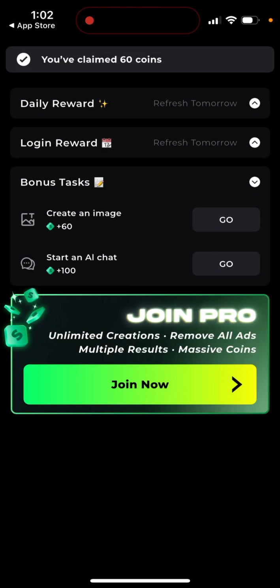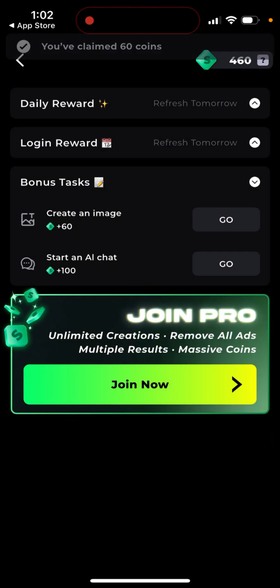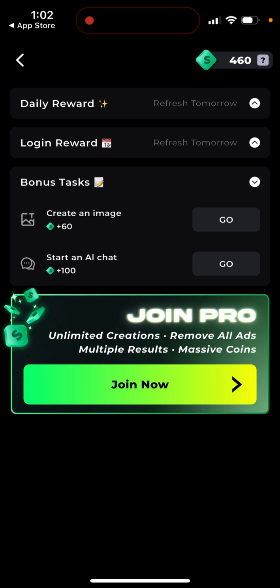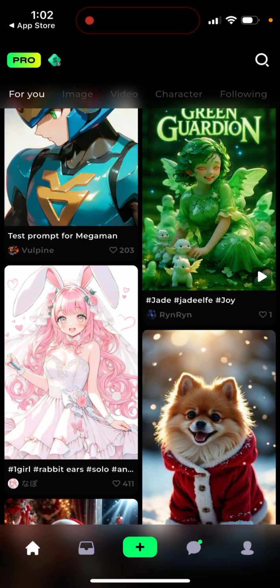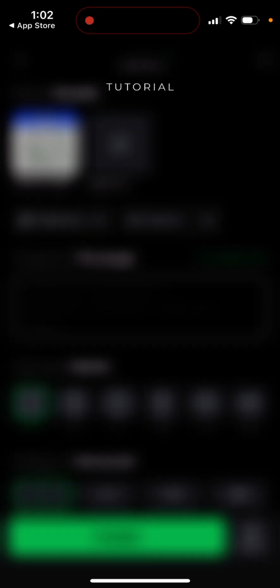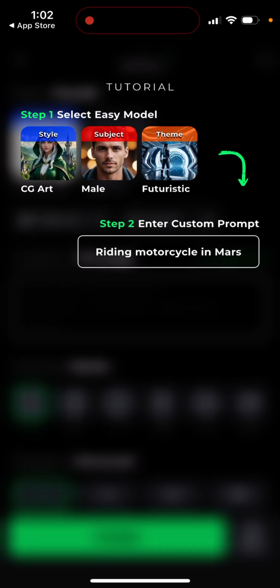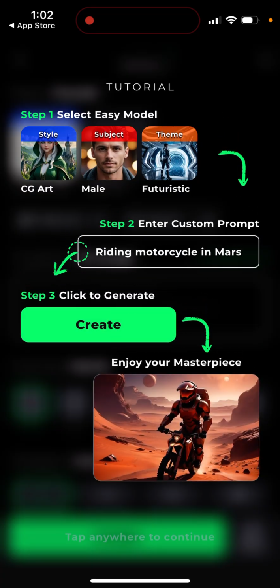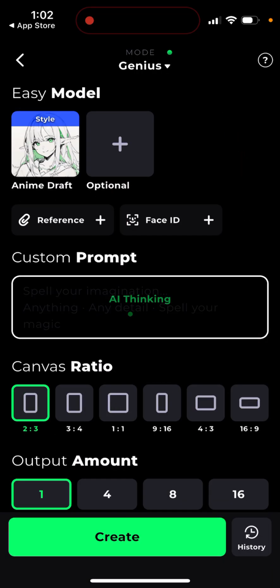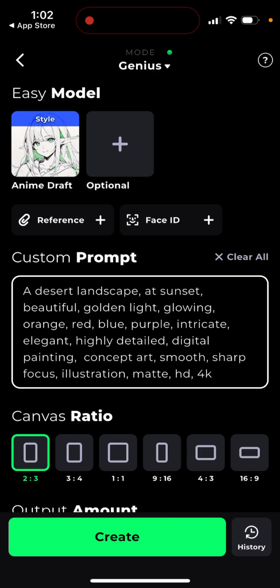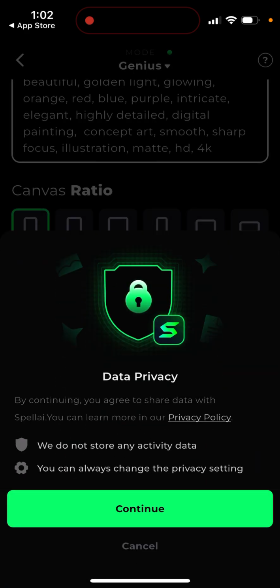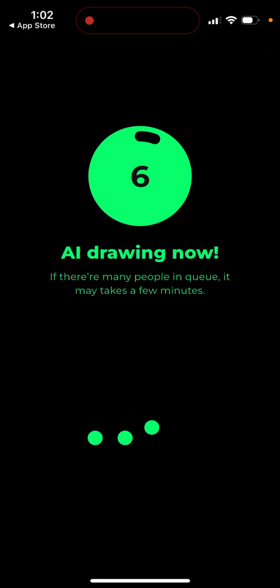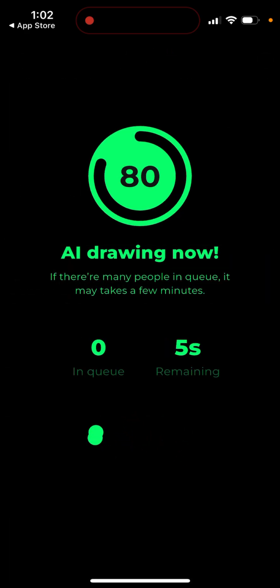Daily reward, you can just claim it, and then you can just refresh tomorrow, create an image, start AI chat, and then you can just get a lot of these coins. And then you can just surprise me. There you can also add some reference, canvas, output, advanced, negative prompt, and then you can just see in that, and then AI is drawing.